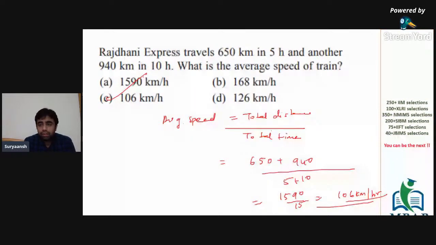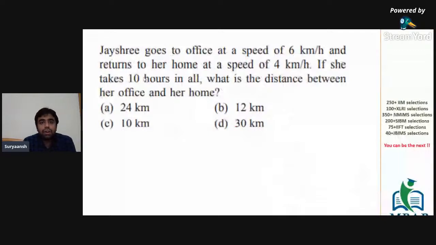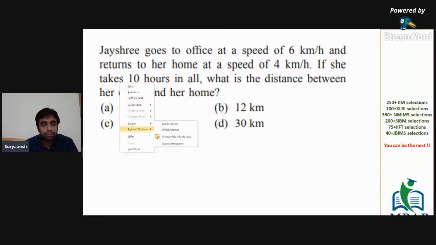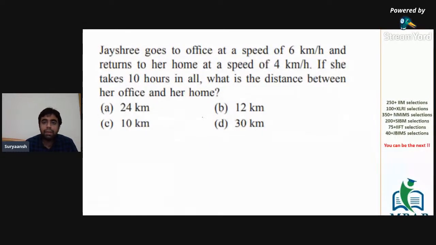Jayashree goes to office at a speed of 6 kilometers per hour and returns to her home at a speed of 4 kilometers per hour. If she takes 10 hours in all, what is the distance between her office and her home? This might sound a bit complicated, but it's actually not, because the calculations here are very simple. You don't even need a pen and paper.